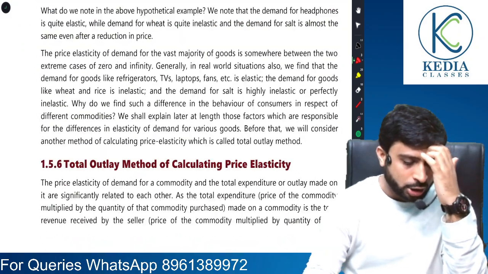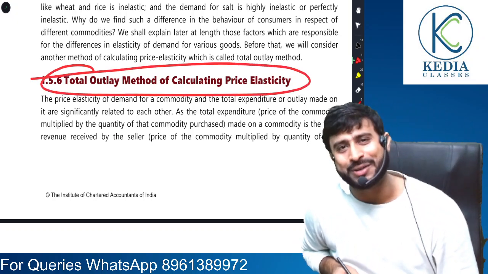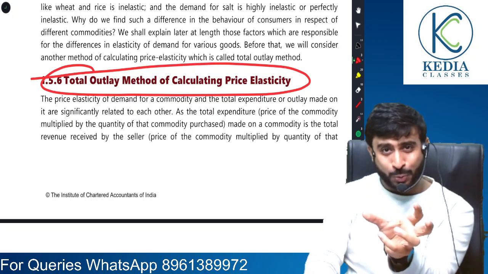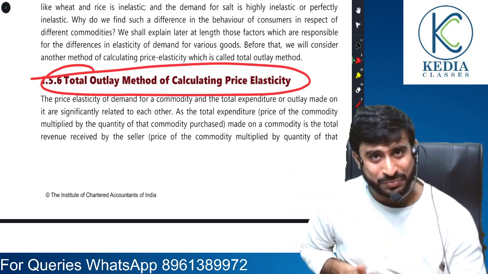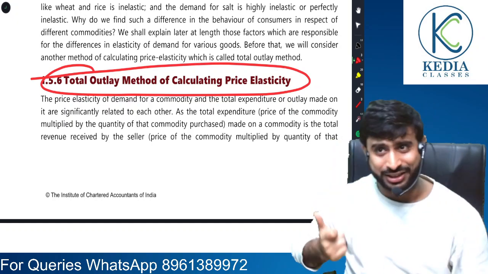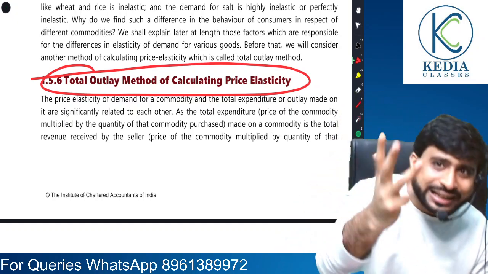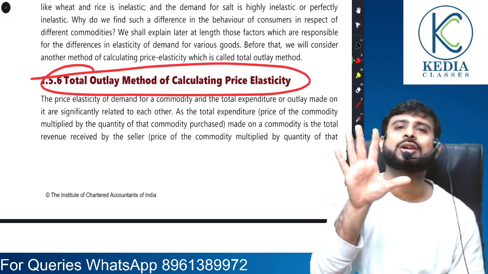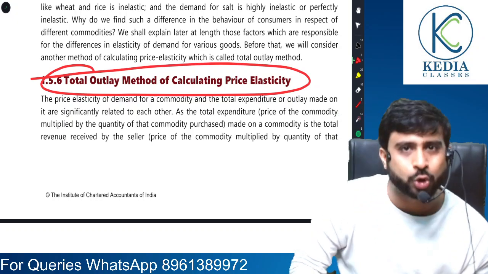Having done this much, we discuss the total expenditure method or total outlay method of calculating price elasticity. Just imagine, we have caught hold of price elasticity. We discussed so many methods. We discussed the percentage method. Then we discussed the point elasticity method. Then we discussed the geometric method. Then we discussed the arc elasticity method. 4 types done. Now we come to the 5th method, which is called the total expenditure or total outlay method.